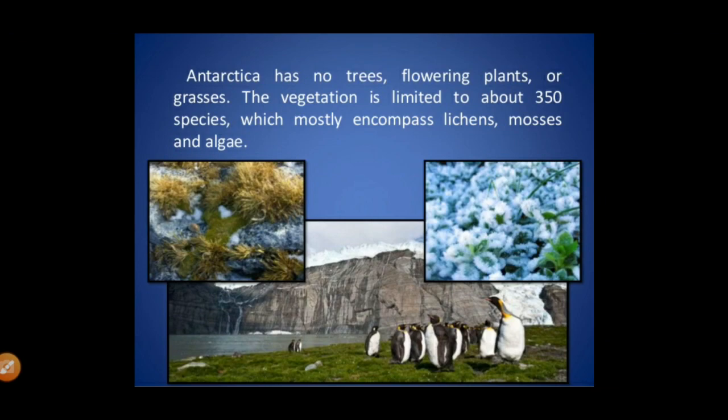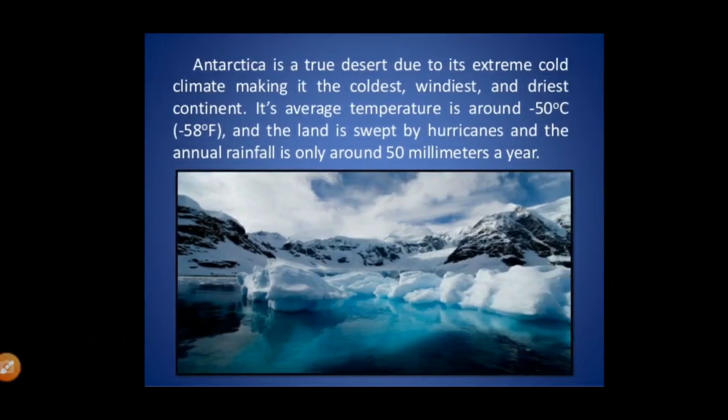The vegetation is limited to about 350 species only. You will not see grass there. The green grass, the plants, the trees are not there. It mostly encompasses lichens, mosses and algae.